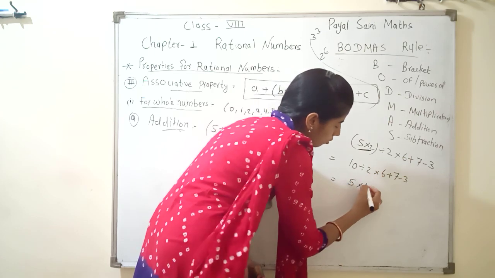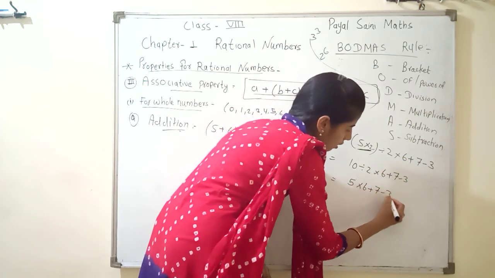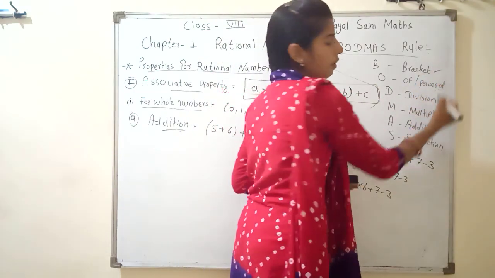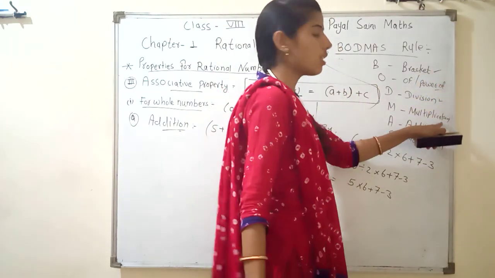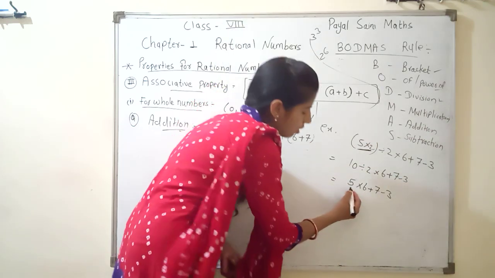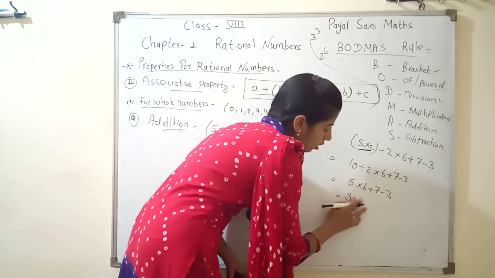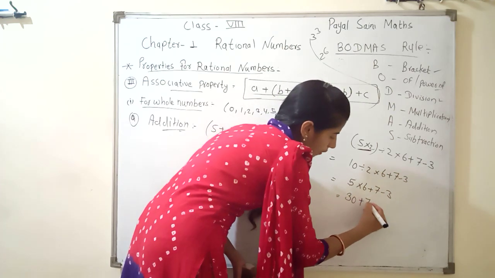5 into 6 plus 7 minus 3. Now after the division is solved, bracket solve, power of solve, division solve. Now it's multiplication. Multiplication is 5 into 6, 30. Then next sign is plus 7 minus 3.